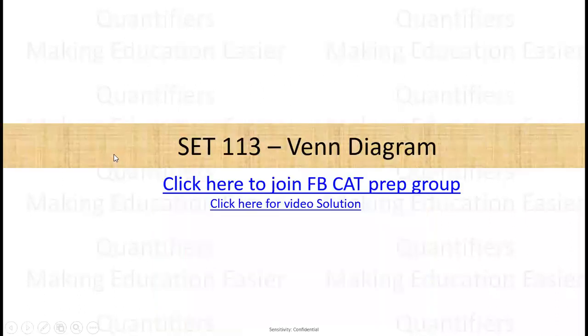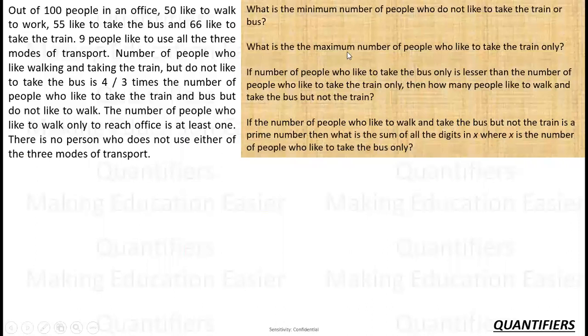Let's see what it is all about. So today's set says out of 100 people in an office, 50 like to walk, 55 like to take the bus, and 66 like to take the train. 9 people use all the three mediums. So basically, it's a Venn diagram. Let's make it.